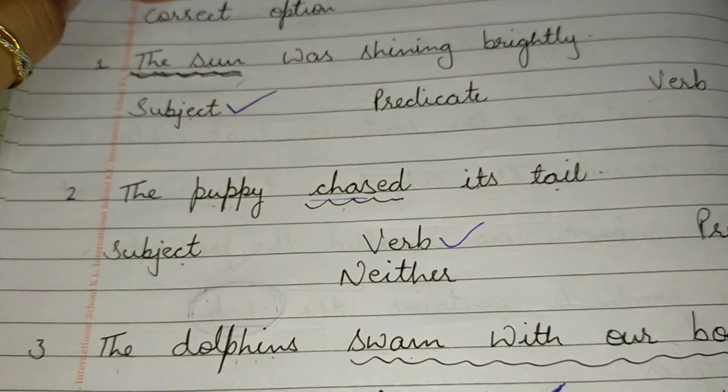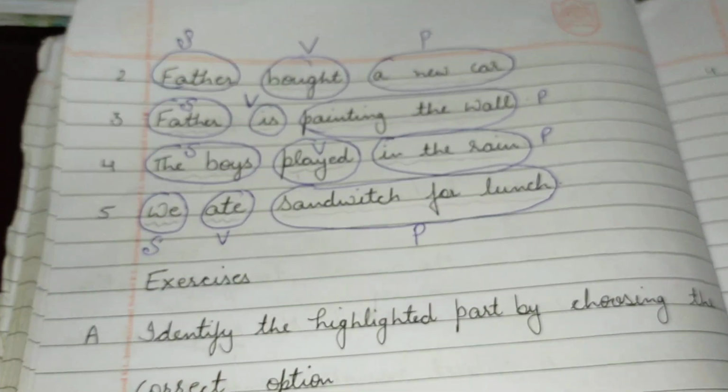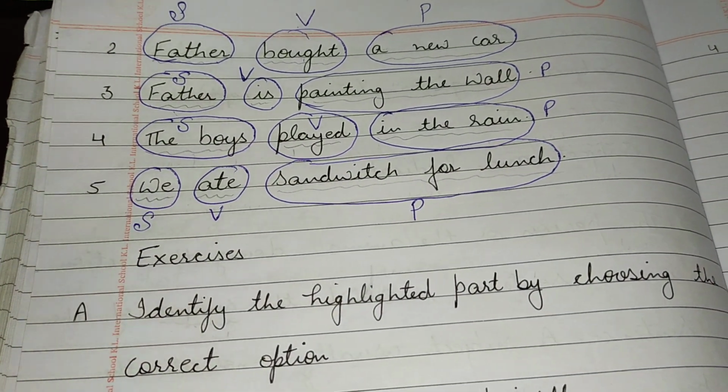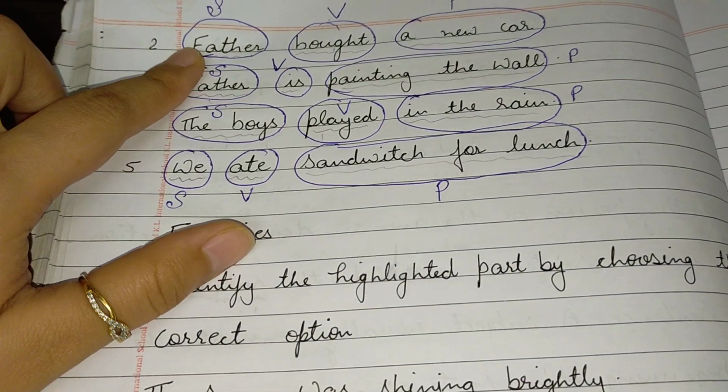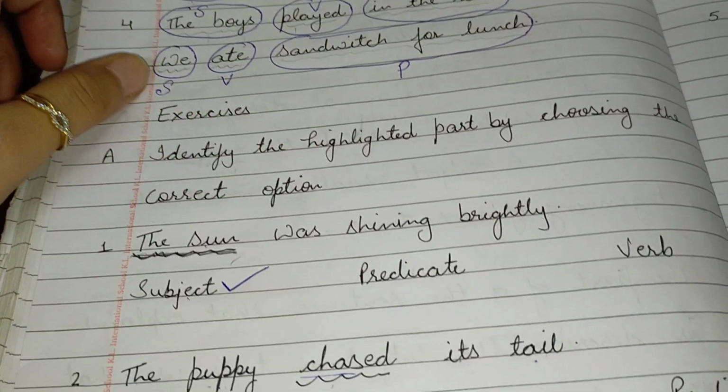Copy this exercise again in your rough notebook, this exercise and also these examples which I have discussed, and try to do yourself by putting underline or circling like I have circled the words, so that you know what is subject and what is predicate.